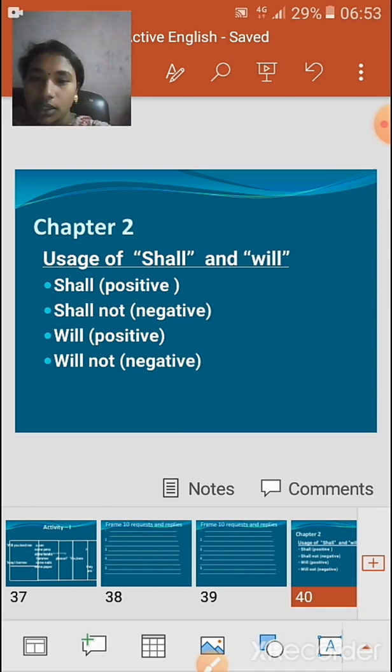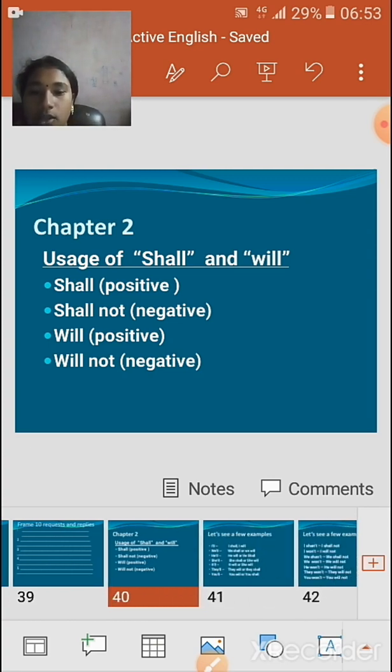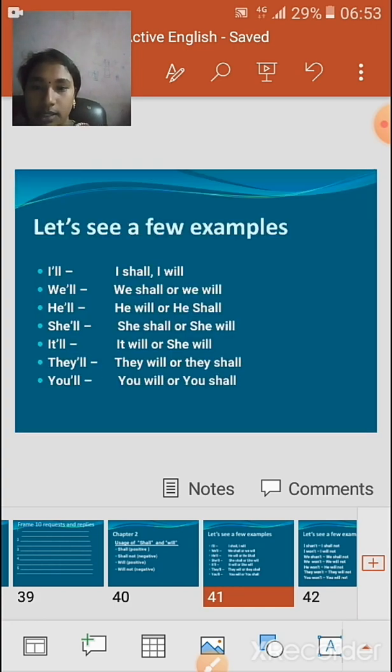Okay children, so what is the negative notion of shall? It is shall not. What is the negative notion of will? It is will not. Now let us see a few examples. I'll stands for I shall or I will.